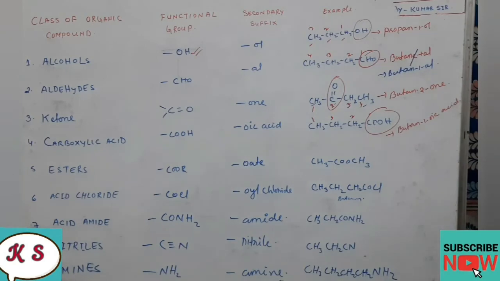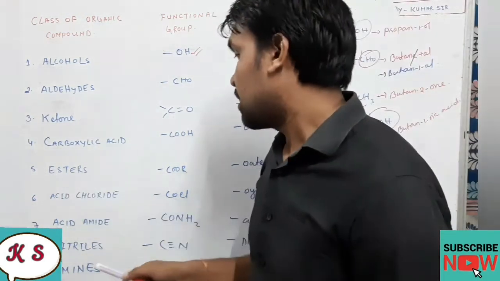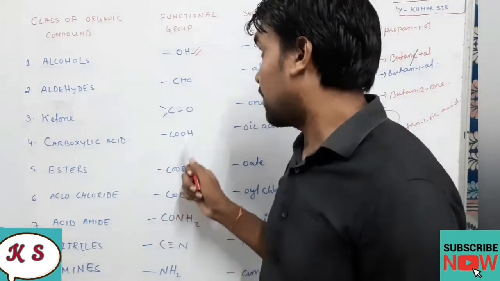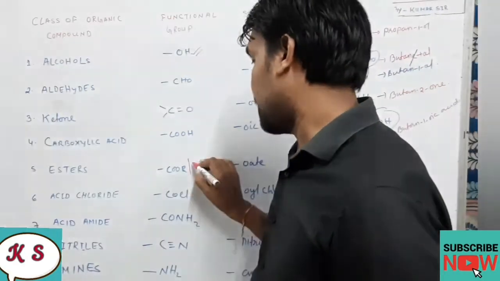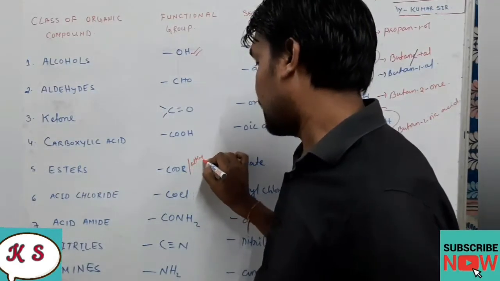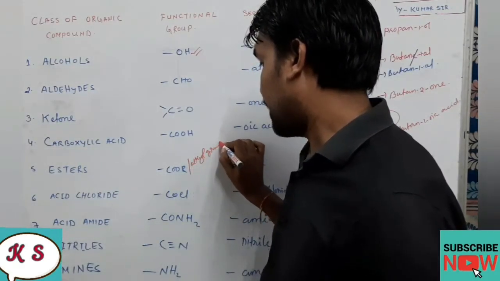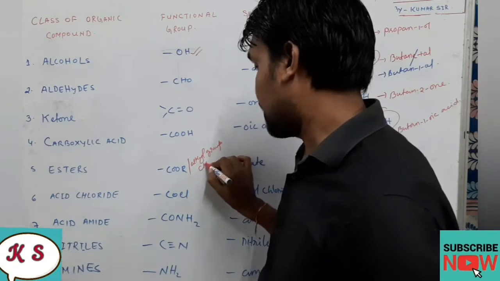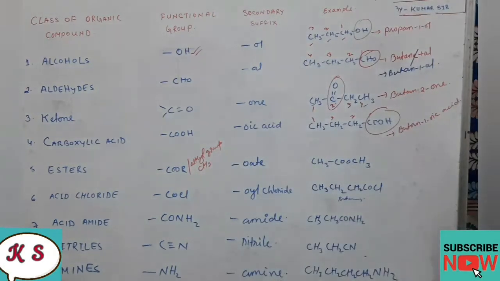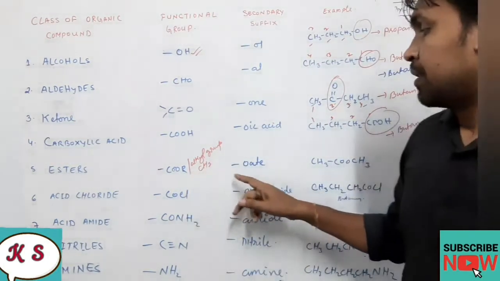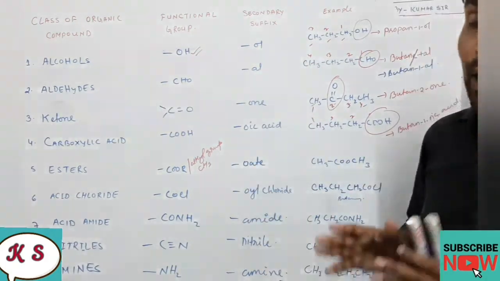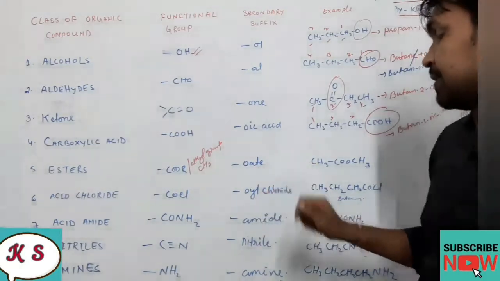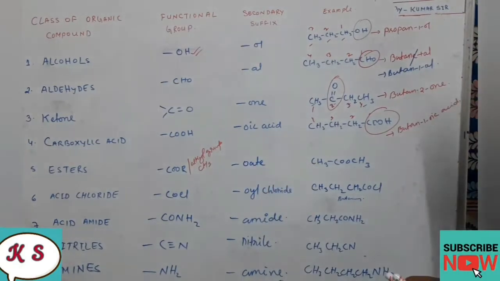Okay. Now next is esters. So in ester, the functional group is COOR. Here R represents an alkyl group. And when I say alkyl group, I mean to say CH3. Okay. So here the secondary suffix we will be using is oate. Oate. So let's do one example, you will understand.